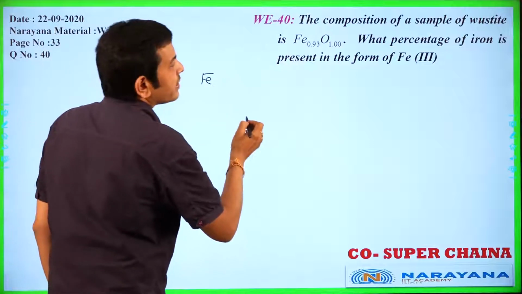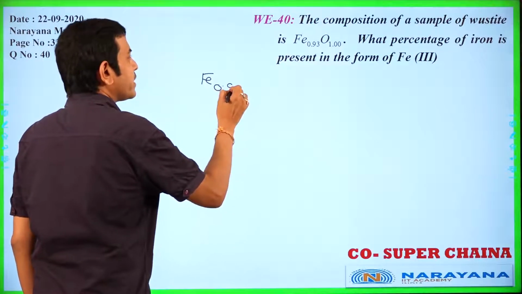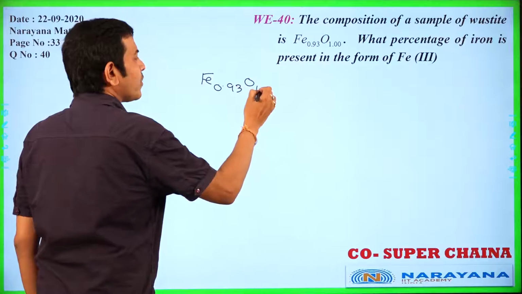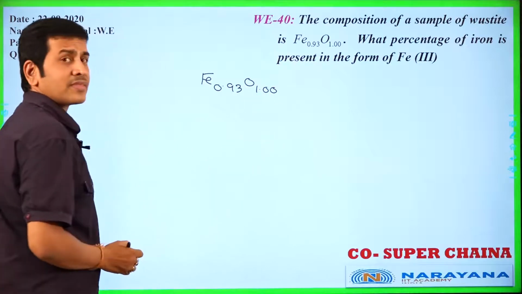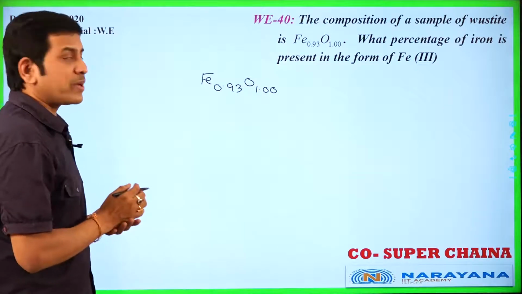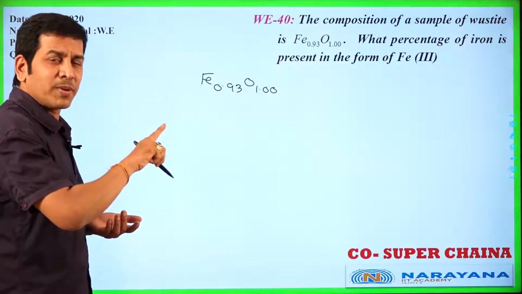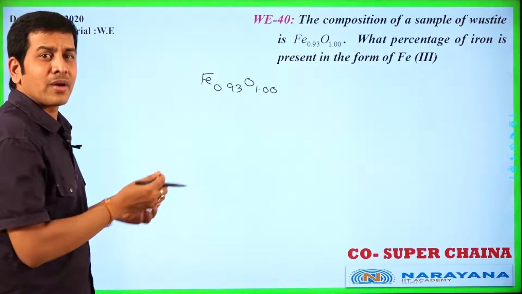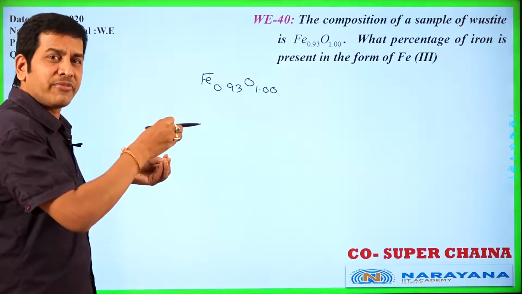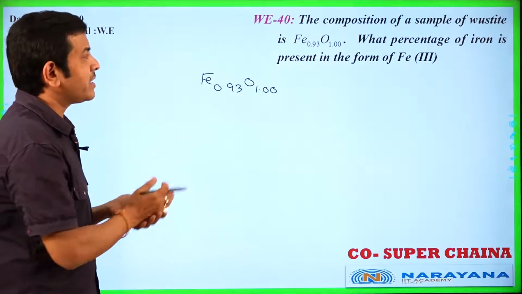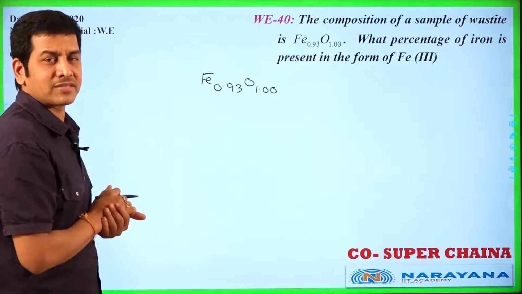Fe0.93O1.00. In this kind of non-stoichiometric compounds, iron exists as Fe2 plus and Fe3 plus also. Both Fe2 plus and Fe3 plus are present in definite ratio, in definite percentage.